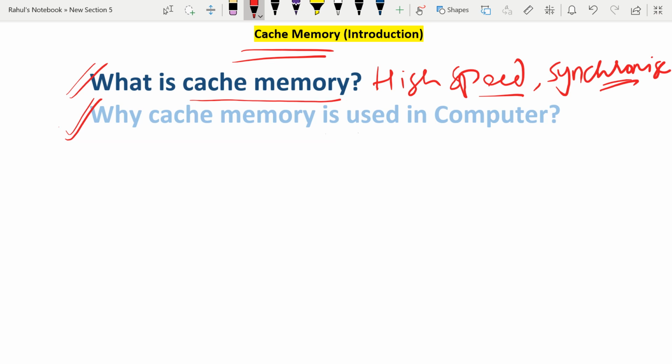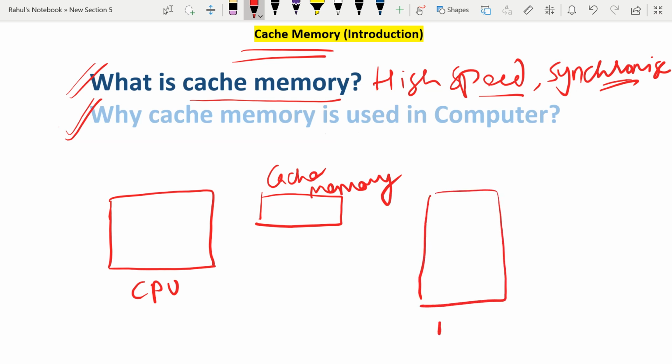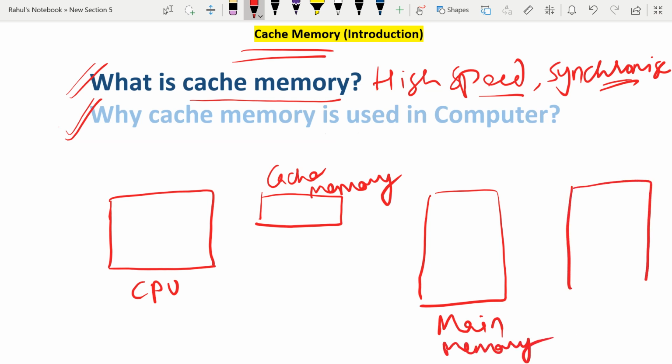Let us understand it like this. Suppose this is your CPU, the central processing unit. Then here comes your cache memory. Then this is your main memory, or you can also say primary memory. And here comes the secondary memory.